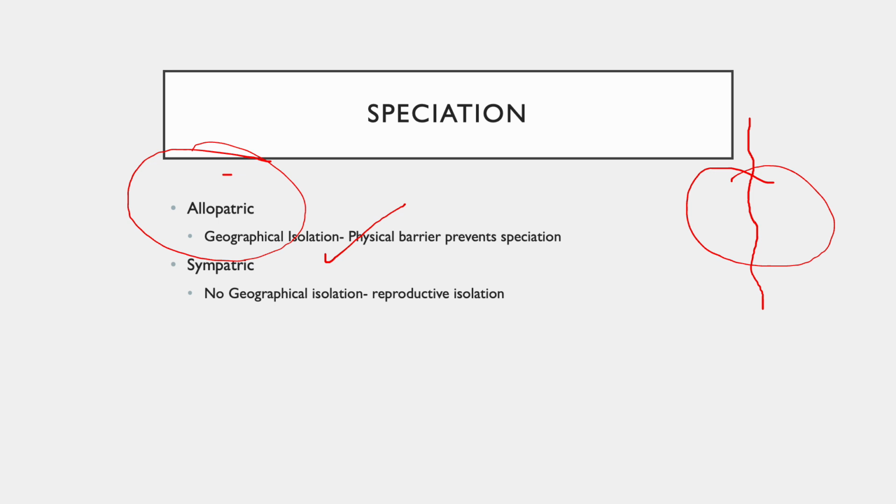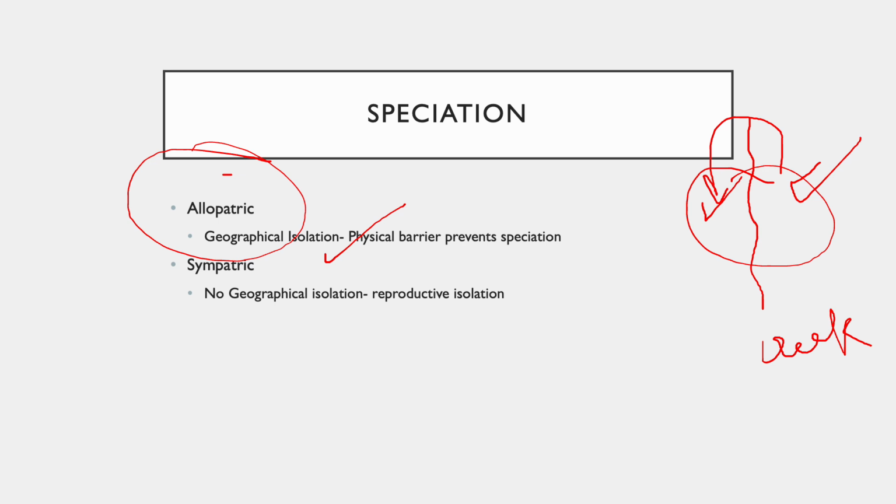Even though they were able to interbreed with each other, because of this big crack, like a creek, they are not able to move from one part to another. They breed independently of the other. This might lead to the creation of a new species. But please mind that creation of a new species does not occur in 2 or 3 years, as I mentioned. It is a long process.